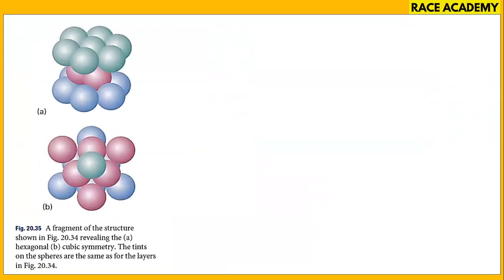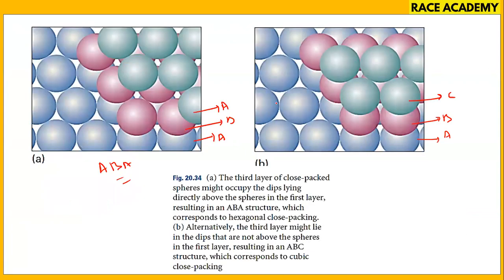Next, a fragment of the structure shown here reveals the hexagonal symmetry, and another one has the cubic symmetry. The tints of the spheres are the same as for the layers in this figure.